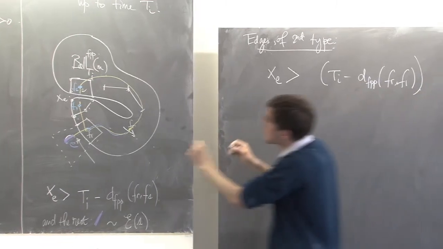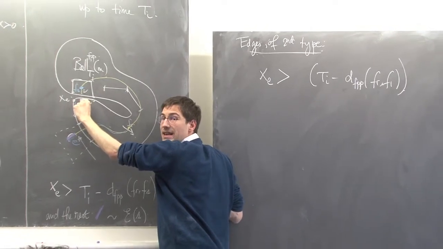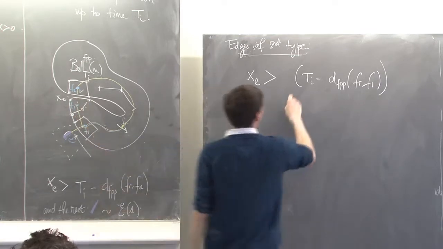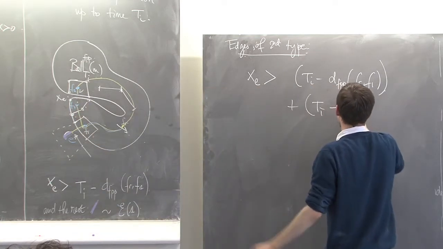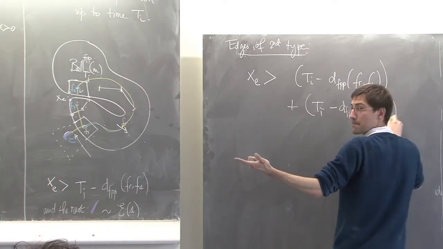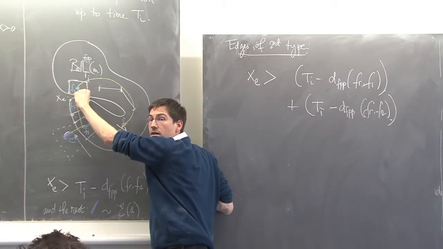This quantity is just this length, this yellow length here. But I also have the exploration from the other side, this other yellow length.